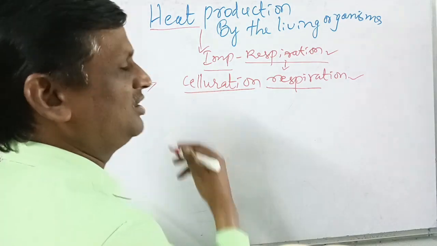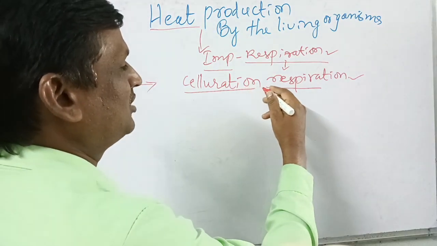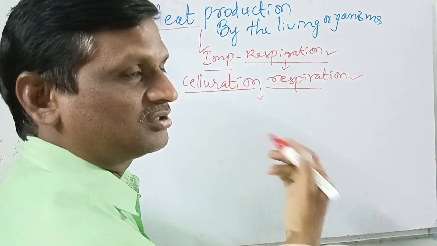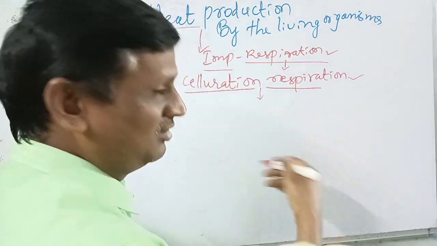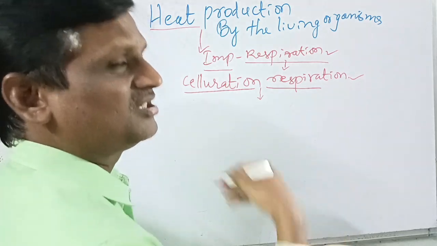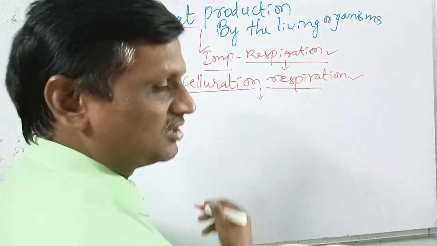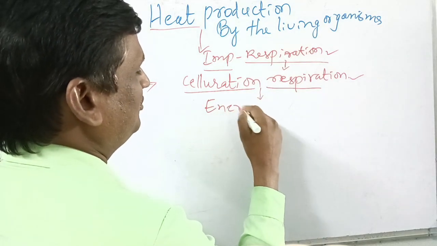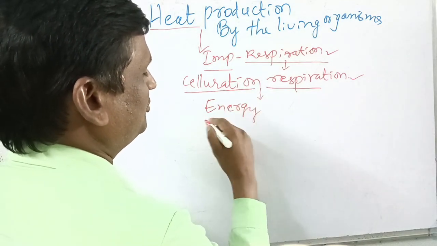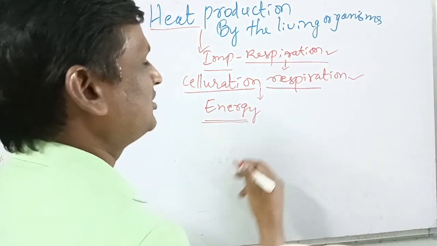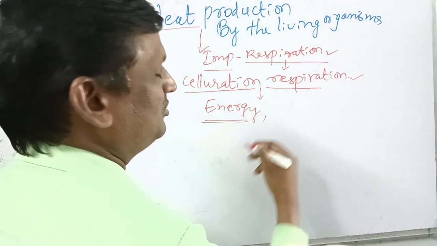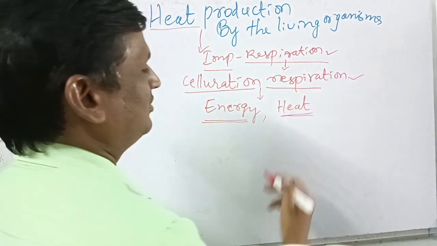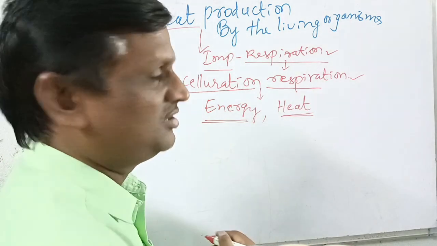Suppose some of the heat is also lost from our body. This lost heat is again replaced by the continuous cellular respiration. So in this way, energy is produced. The major intention of cellular respiration is that energy is produced, and at the same time, heat is liberated.